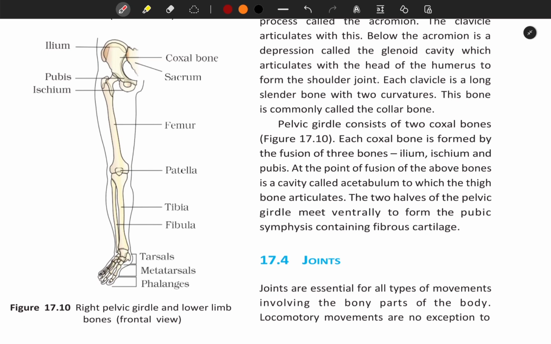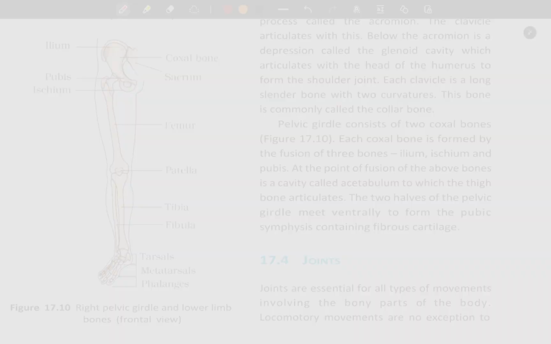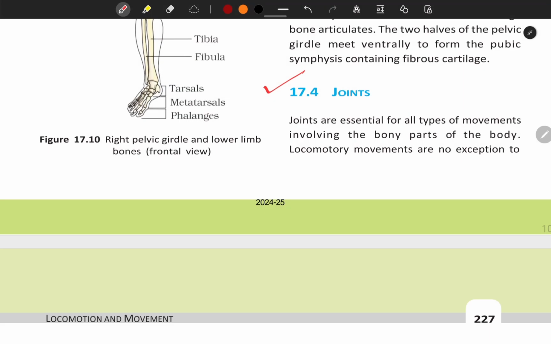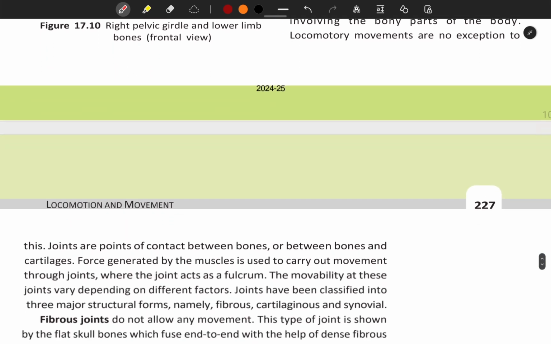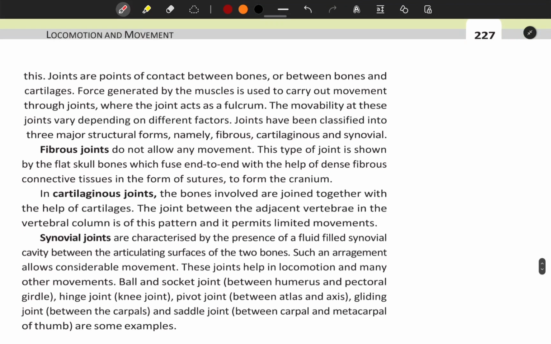The two halves of the pelvic girdle meet ventrally to form the pubic symphysis containing fibrous cartilage. 17.4 Joints. Joints are essential for all types of movements involving the bony parts of the body. Locomotory movements are no exception to this. Joints are points of contact between bones or between bones and cartilages. Force generated by the muscles is used to carry out movement through joints, where the joint acts as a fulcrum.